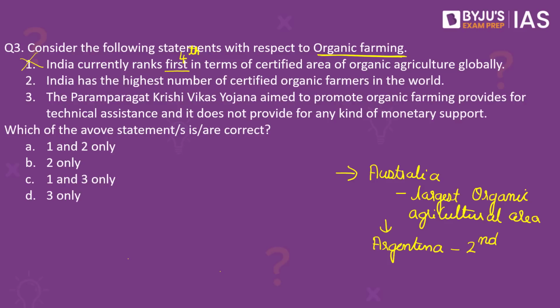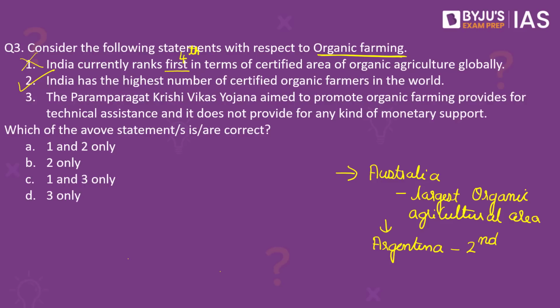Consider the second statement. This is correct. India accounts for the largest number of organic farmers in the world. The two statements may seem contradicting each other, but it is not the case so. Note, in India, there is the predominance of small and marginal farmers. So, even though India has the highest number of certified organic farmers in the world, given that these farmers are mostly small and marginal, in terms of area, India does not have the largest certified area of organic agriculture.